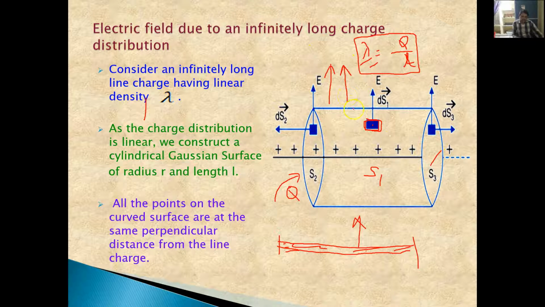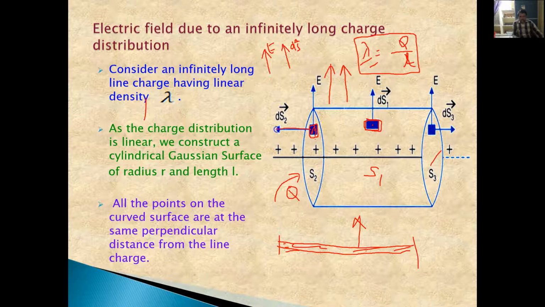That means for this curved surface, the electric field E bar is in this direction, whereas the surface element ds is also in this direction. But if we consider this surface, that is the S2 surface, and consider an infinitesimal surface element on it, what happens?